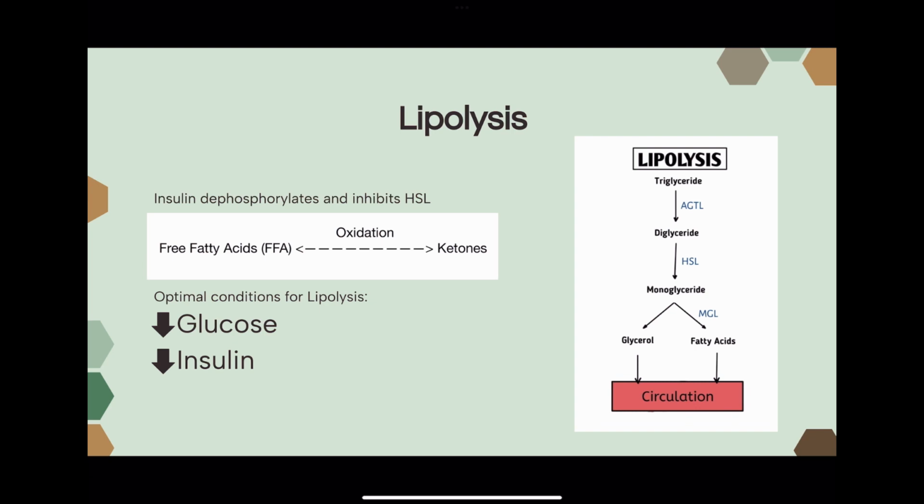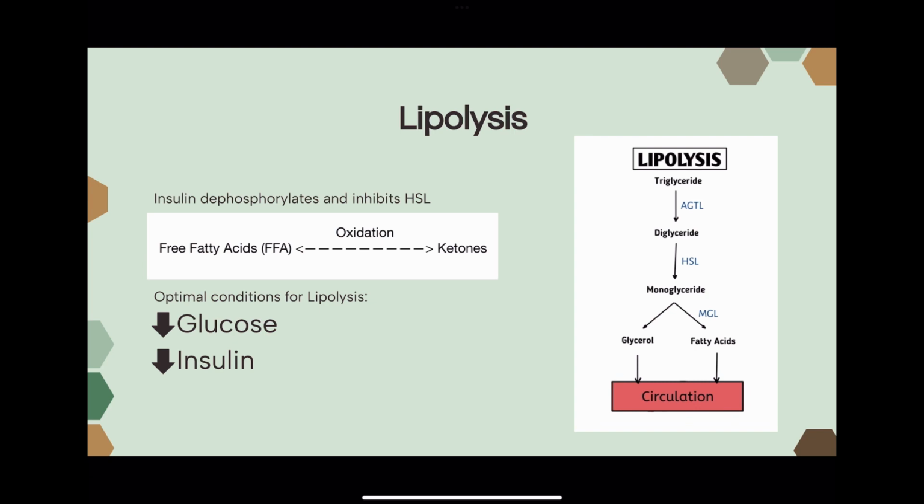So if we're going to create these free fatty acids, we need to undergo the process of lipolysis, which is the process of breaking down the triglycerides in our adipose tissue to form free fatty acids. So the diagram on our right here shows how this process goes. It undergoes 3 or 4 different steps, and then it produces fatty acids and 1 molecule of glycerol.